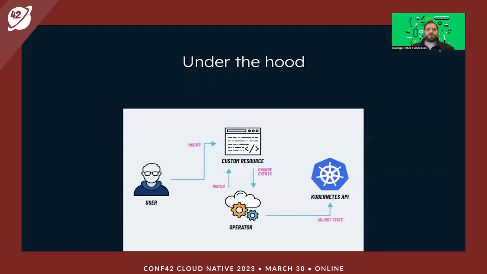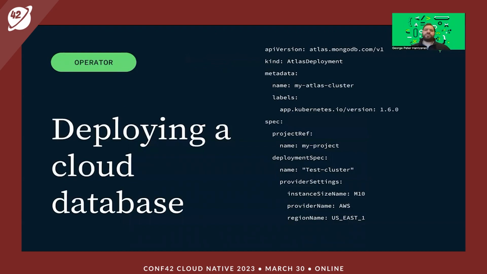What happens now under the hood is that you define a new custom resource, and we're going to see in a bit more detail what that is exactly. That custom resource is managed by the operator. Then the operator interacts with Kubernetes and makes the necessary calls, sees what the current state is, what kind of adjustments the Kubernetes state needs, and then goes on and creates this custom resource. And the custom resource here we can see is the Atlas deployment resource.